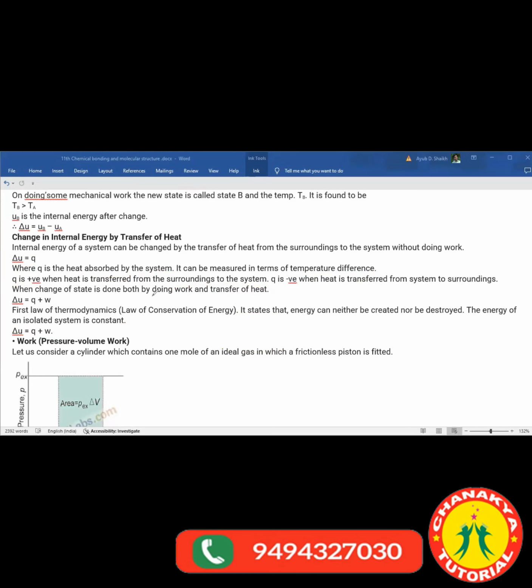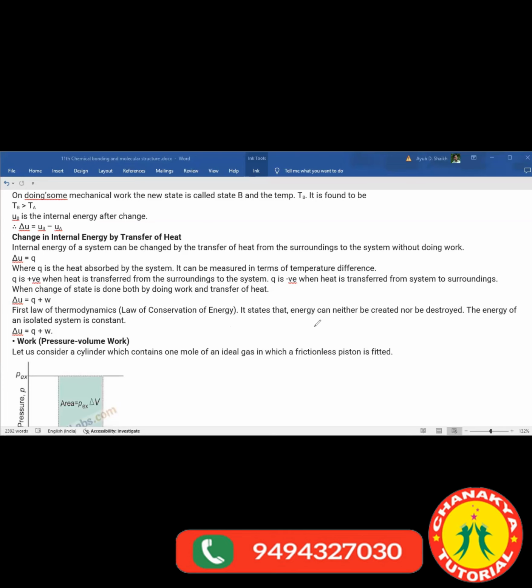Shreyasi, then your Q value would be positive whenever heat is lost by surrounding and gained by system, right? And when heat is lost by system and gained by surrounding, in that case, it would be negative. And with that, if there is a change in work done, that time you have to add that W also with that change in heat. Okay. Understood?